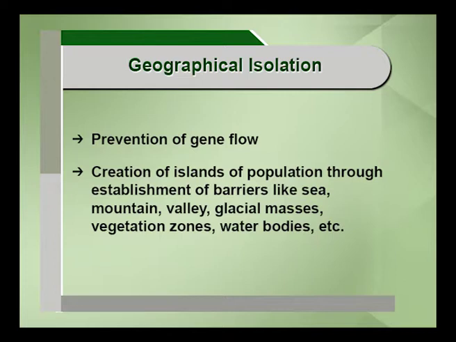And because of the existence of geographical isolation, the gene flow will be prevented. Only when there is a prevention of gene flow will new species be formed. So that is a criterion. And next is how it is made possible.